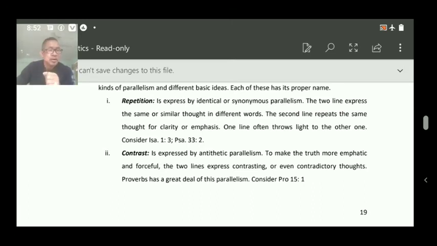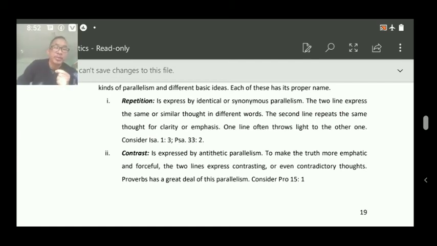Then it is worded by the next line. It says, but harsh words stir up anger. If you speak rudely, you are stirring up the anger of someone else. So by contrasting, the meaning is clear, and it puts more weight on the sentences. That is what contrast is.